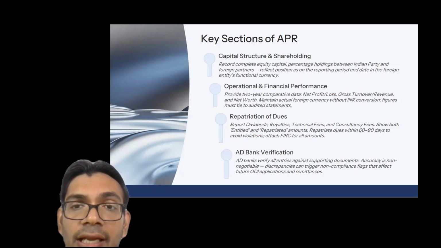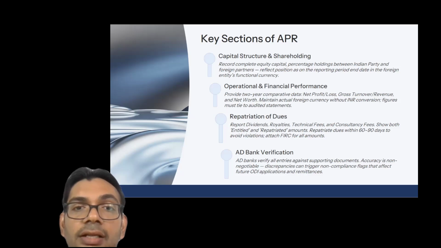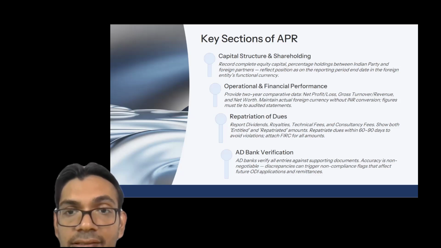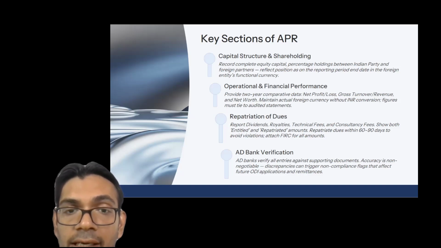So moving on to the next section, that is the financial performance. So we have to provide here the 2-year comparative data. That is the net profit and loss account, the turnover, the revenue, the actual foreign currency, and the net worth of that particular foreign entity.